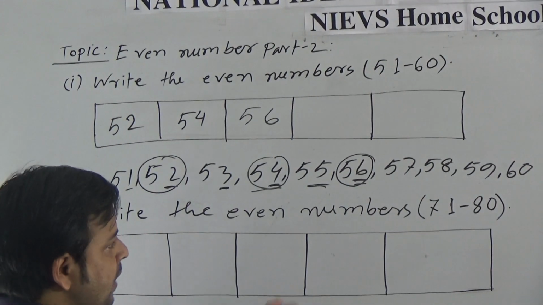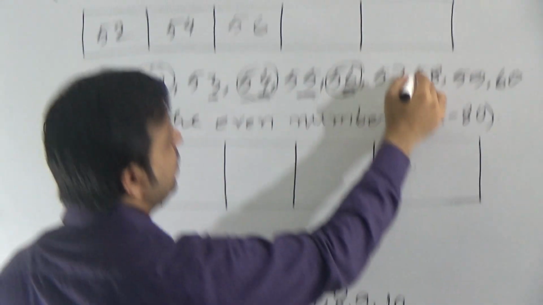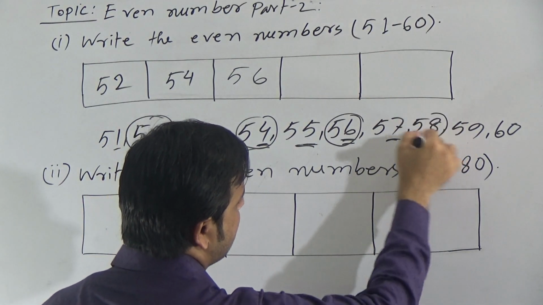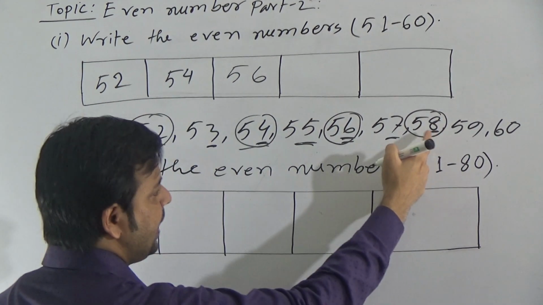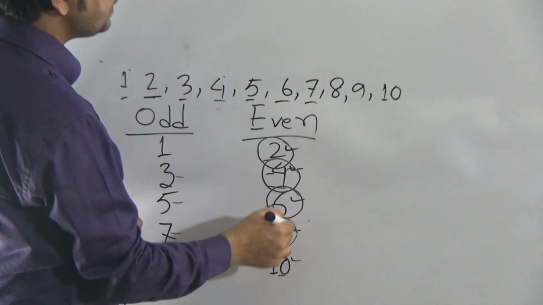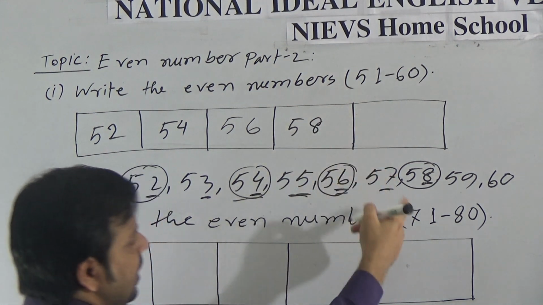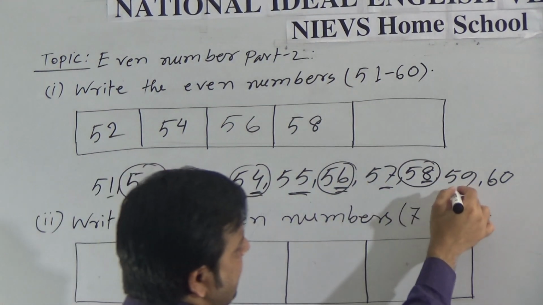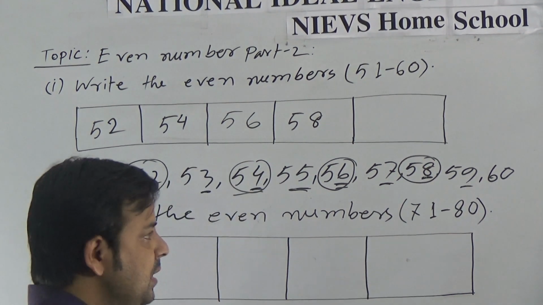Go to the next number. The next number is 57. 7 is odd, so this is not even. Go to the next number 58. Here 8 is in the ones place. That means 8 is even. If 8 is even, so 58 will be even. Now go to the next number 59. Here the ones place is 9. 9 is not even, so this is not even.